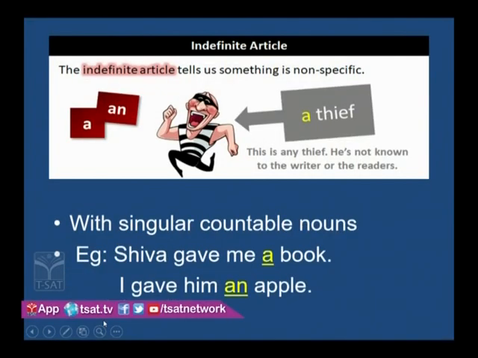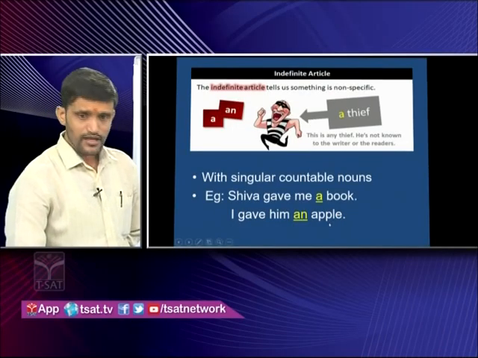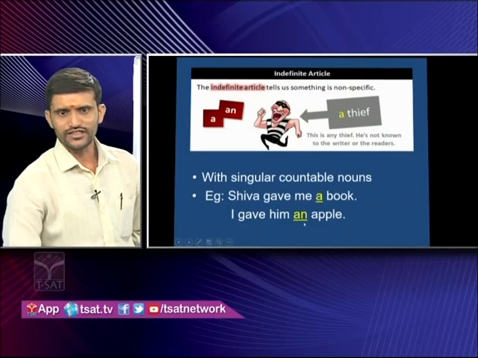So observe this slide: a or an is used with singular, countable nouns. For example, look at the slide. Shiva gave me a book. Which book? It is not particularly mentioned, so any book. Book is a singular noun, so before a singular noun we use a. Another one: I gave him an apple. Apple is a singular countable noun, so before it an is used.